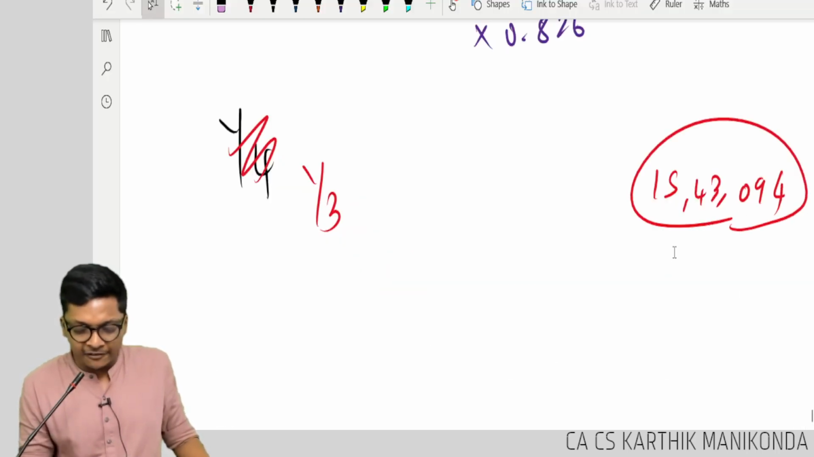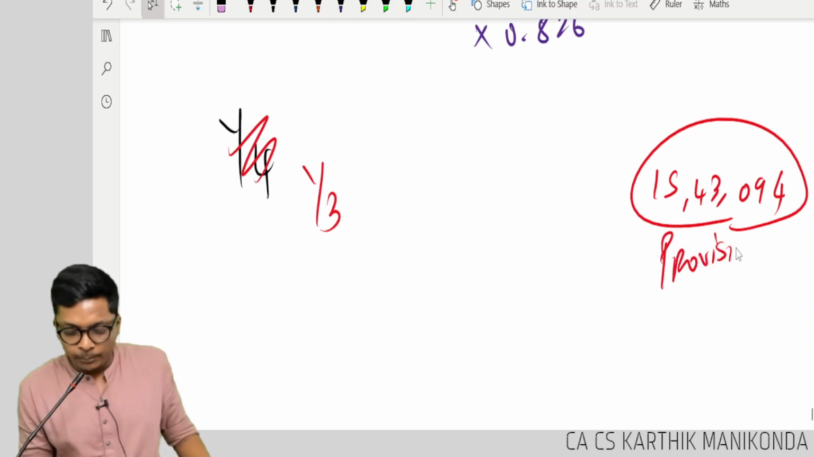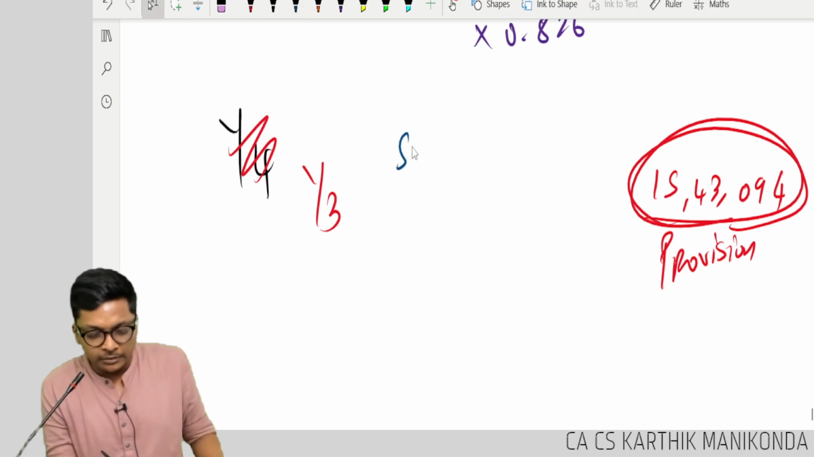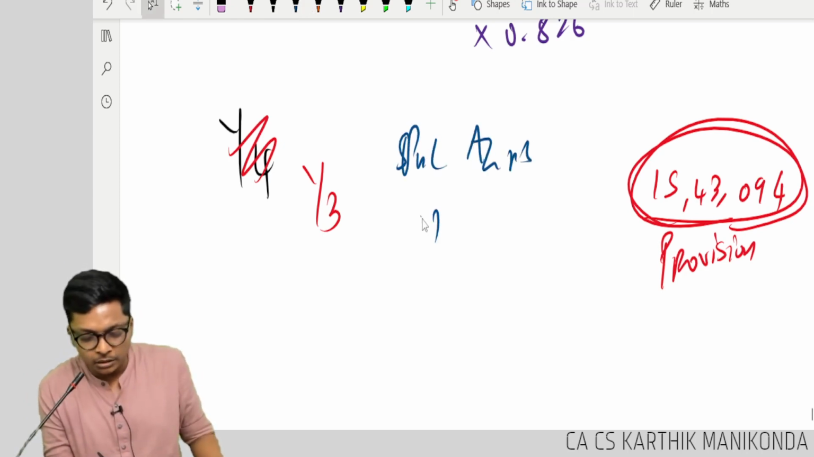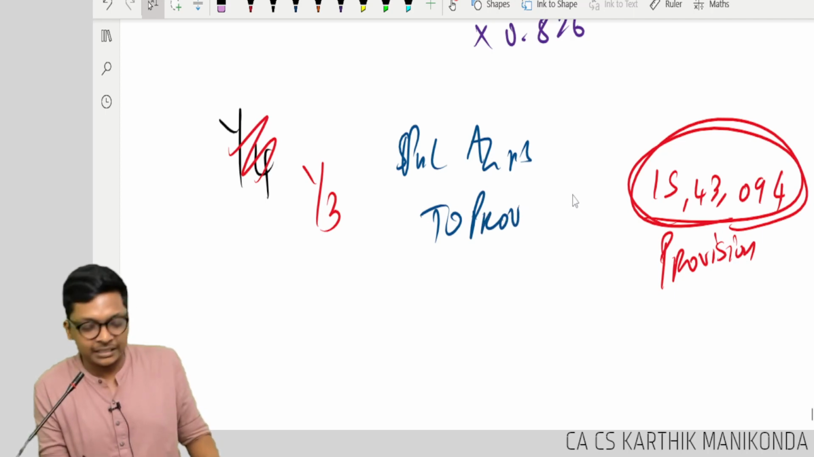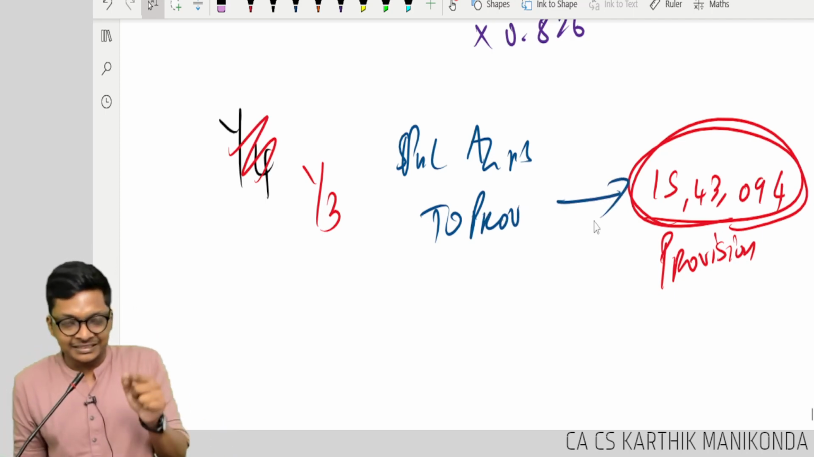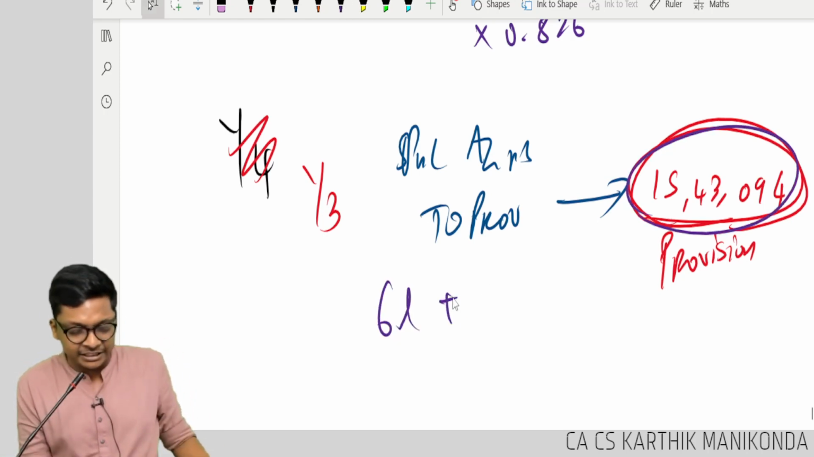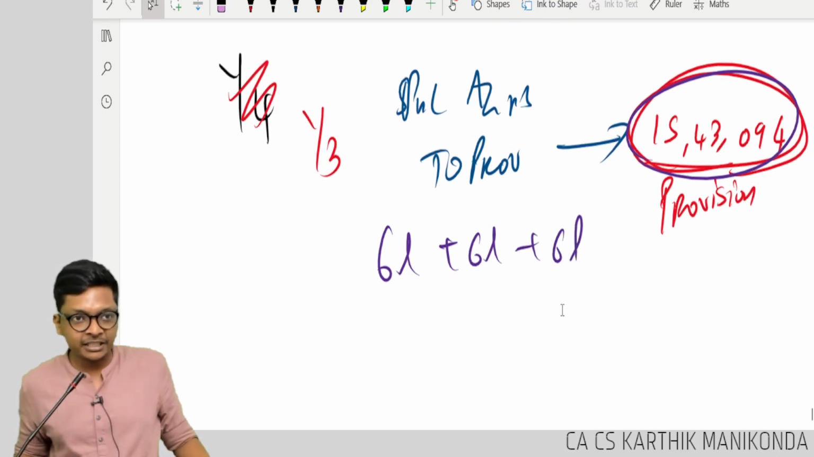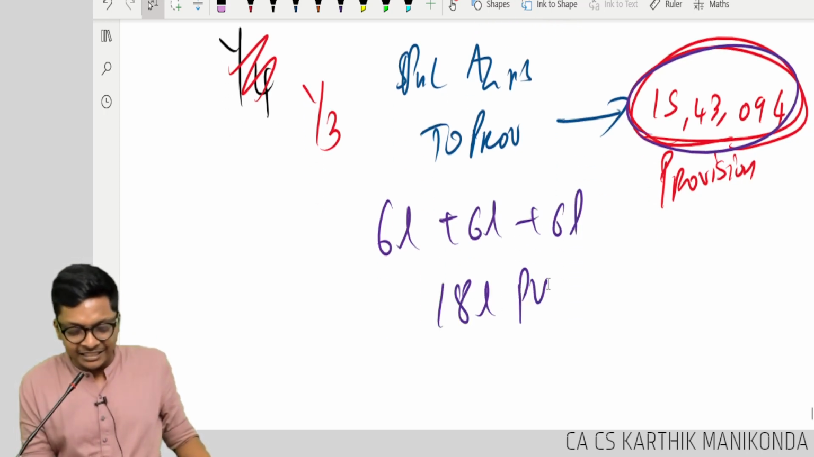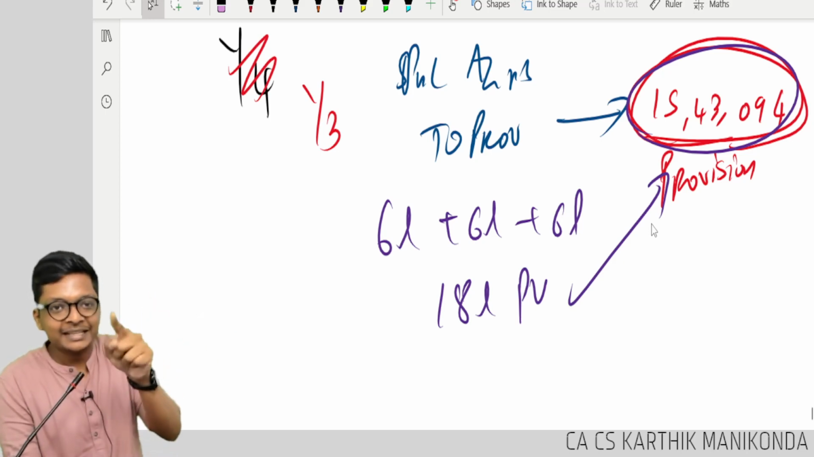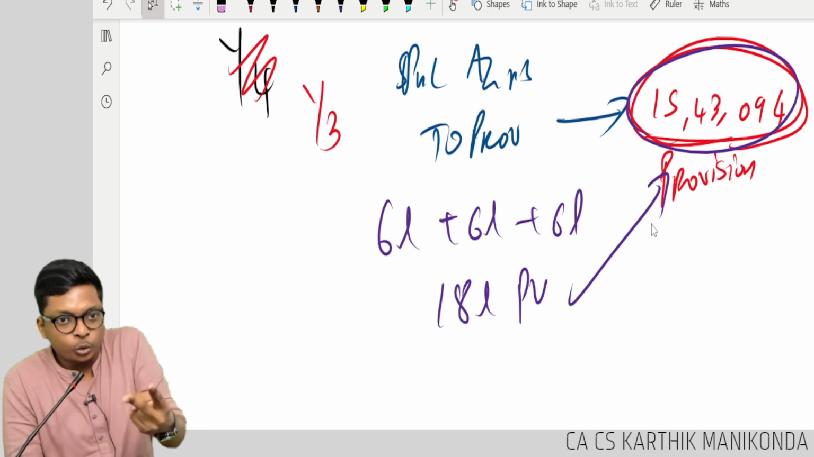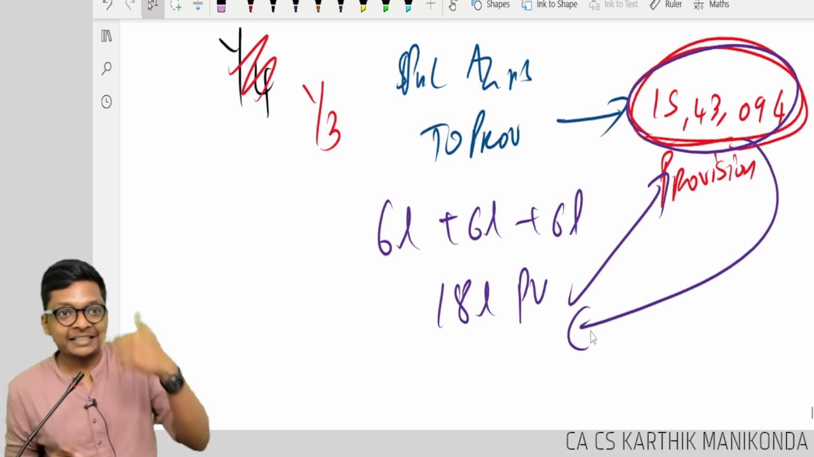15,43,094. This much should have been created as a provision. That means for this much amount, I should have passed P&L account debit to provision over the last 3 years. This is nothing but savings or provision of 3 years, 6 lakhs each year. That means can I say 18 lakhs present value is 15 lakh 43,094. That means after 2 years, this should become 18 lakhs if I compound, correct?